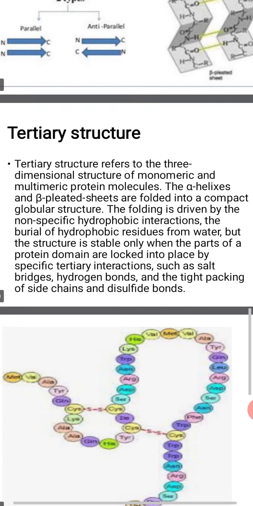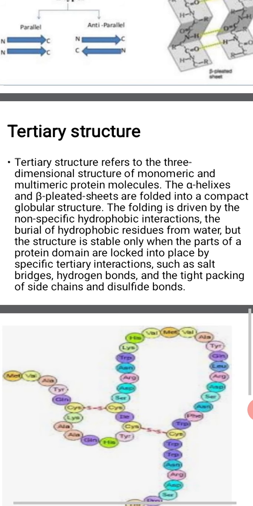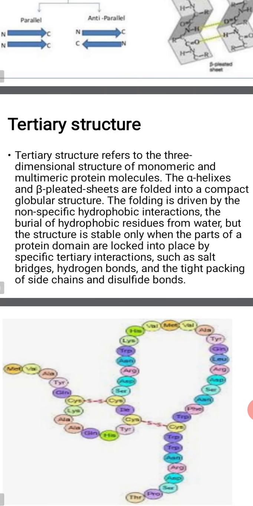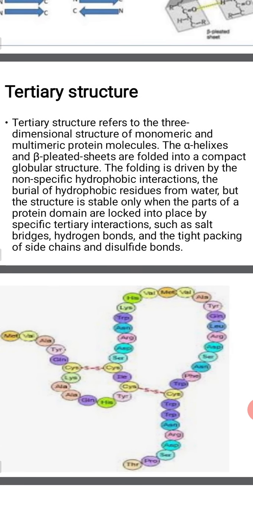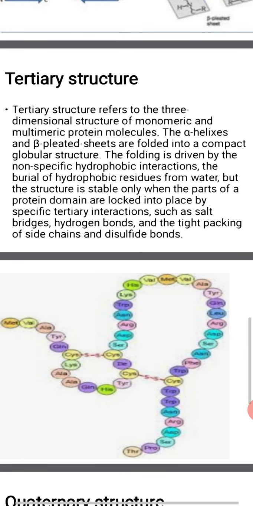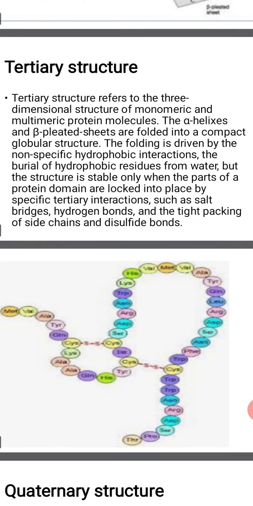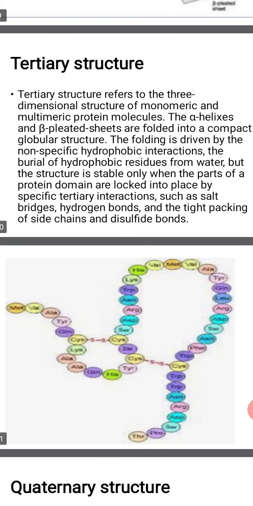So the tertiary structure of the protein arises due to the further folding and superimposition of the secondary structural units in a characteristic manner, and that gives rise to the two molecular shapes, as we said before, fibrous and globular. And there are certain forces that stabilize this tertiary structure. The forces which stabilize the tertiary structure are hydrogen bond, ionic or electrostatic bond, disulfide bond, and van der Waals bond. It is mentioned here.